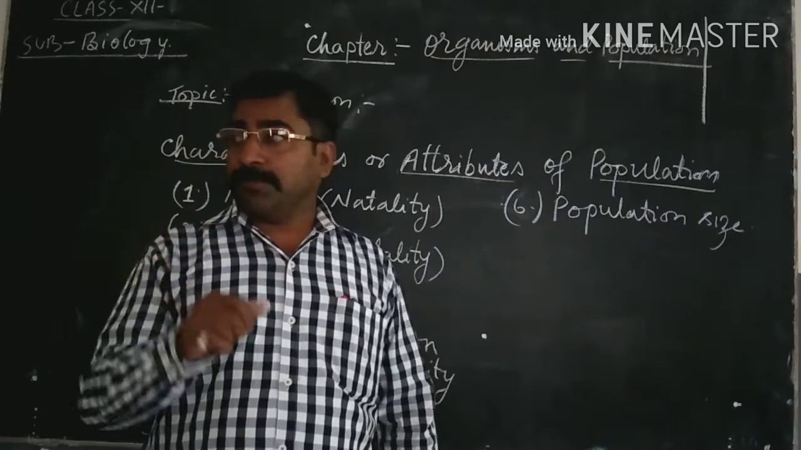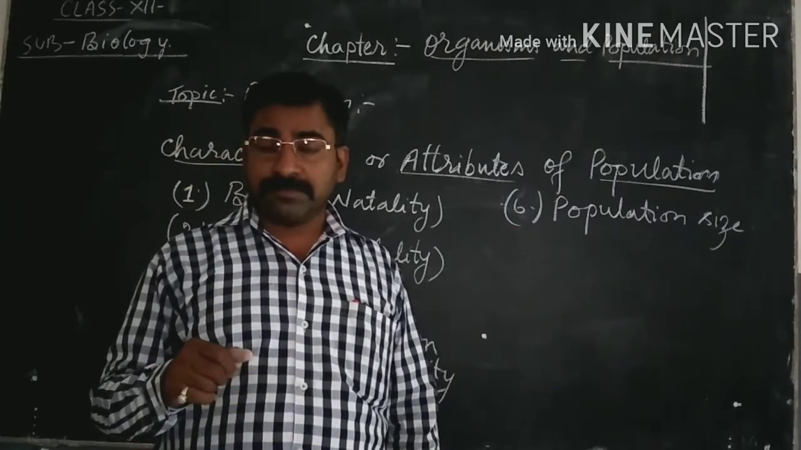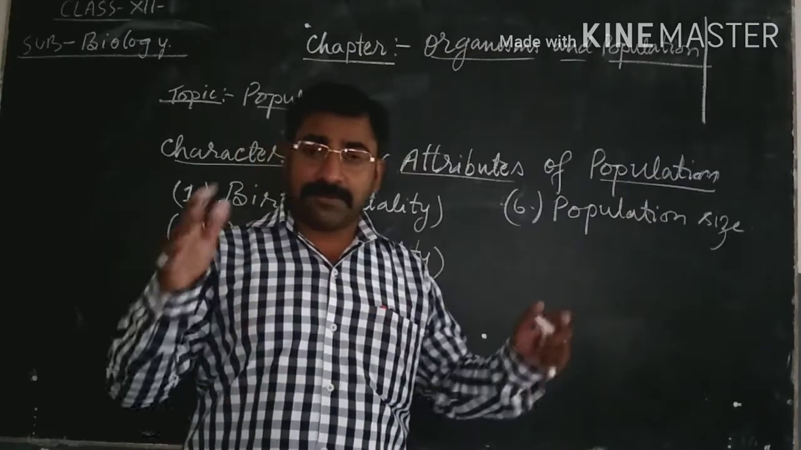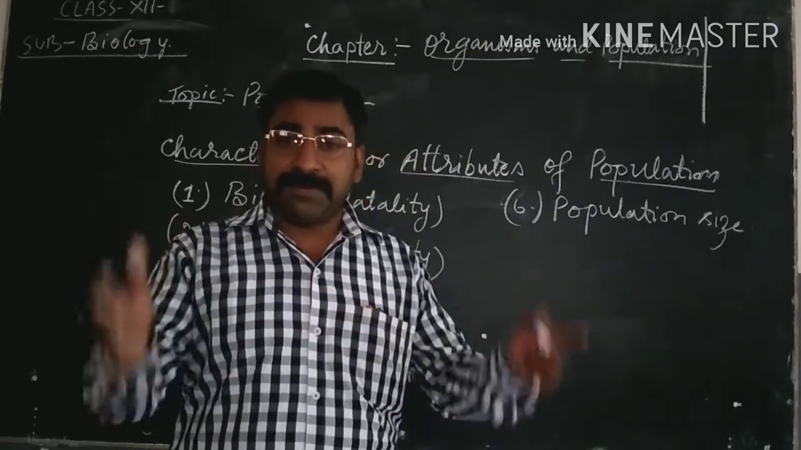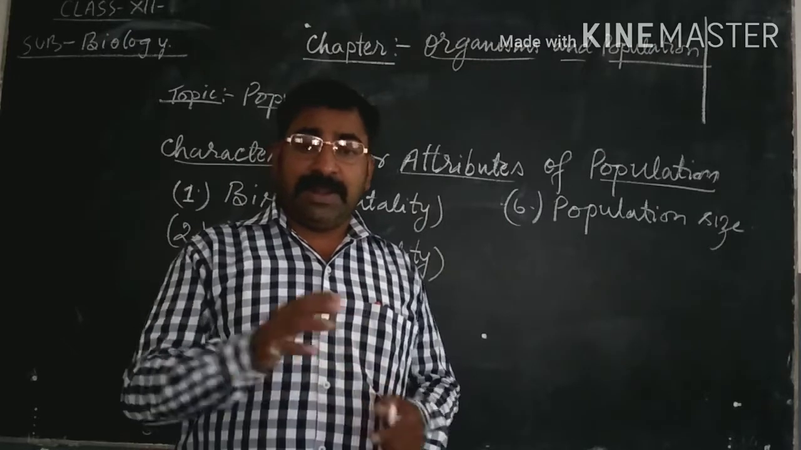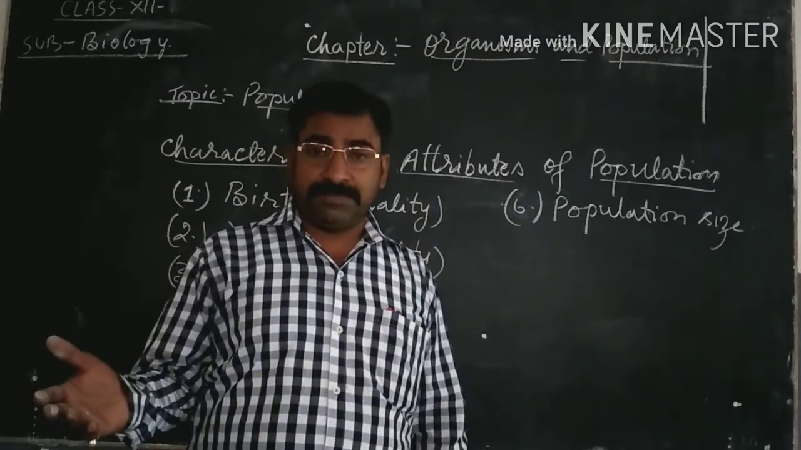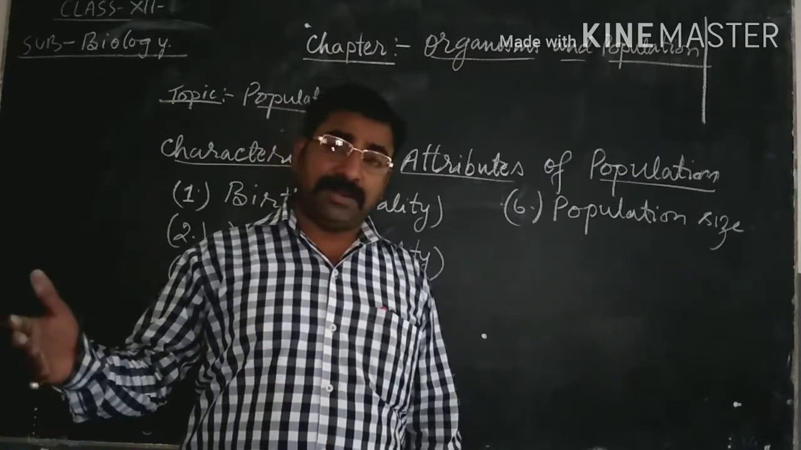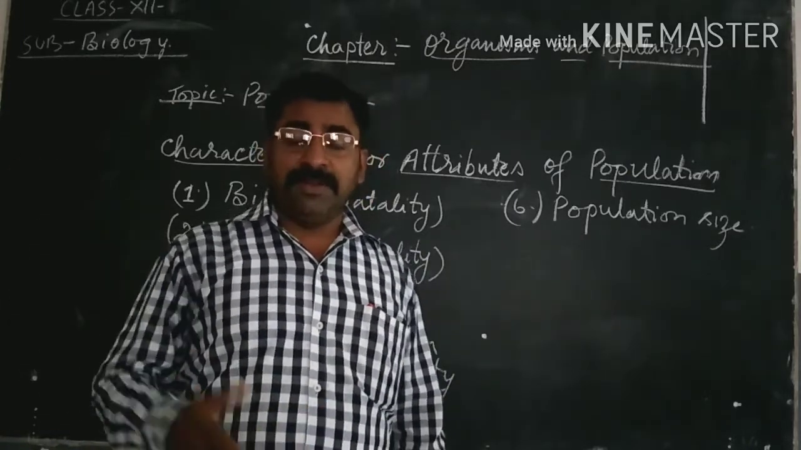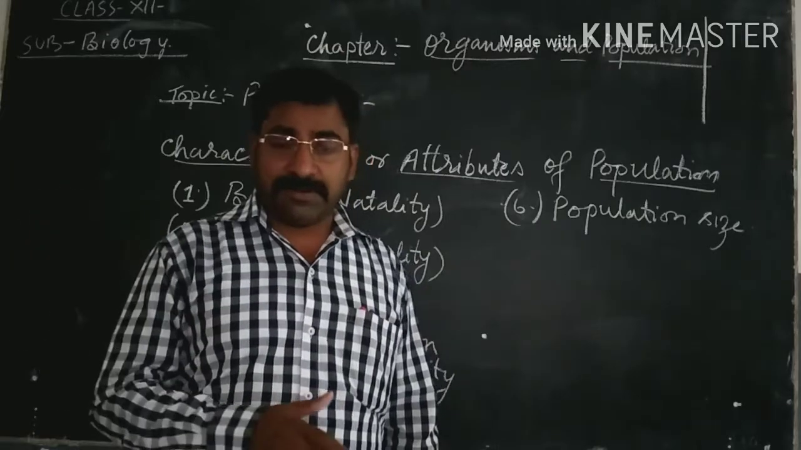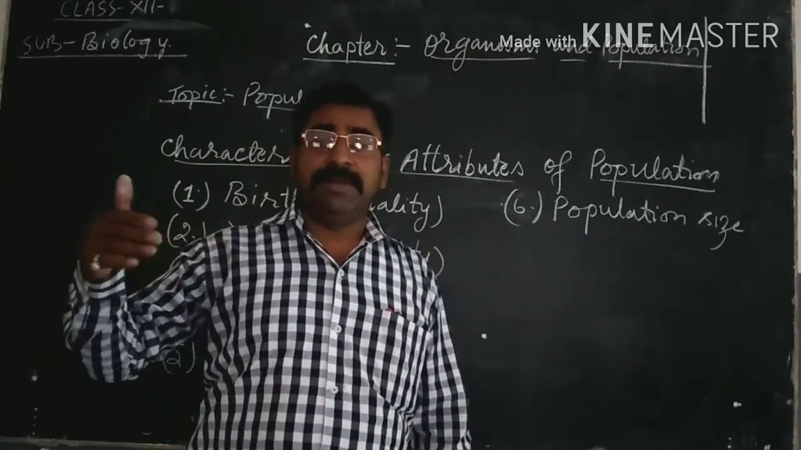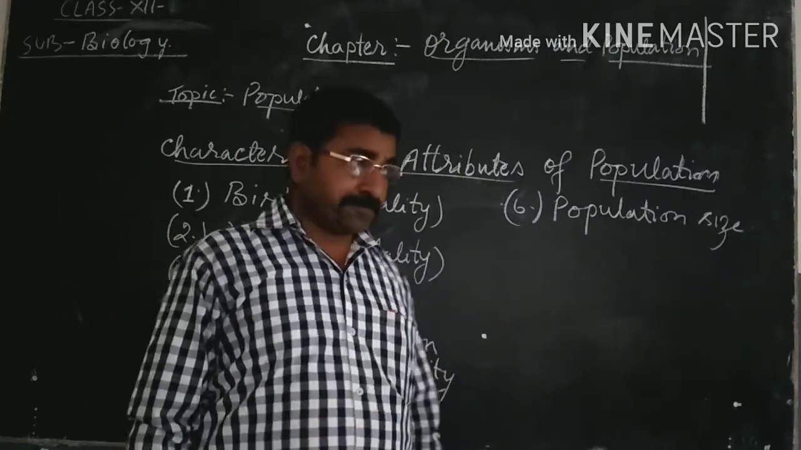So deaths are of two types. One is natural death. Natural death occurs after completion of lifespan. The other is accidental death, that is death either by natural calamities, natural disaster or by any disease. That is called accidental death.